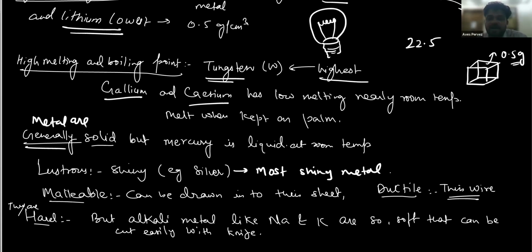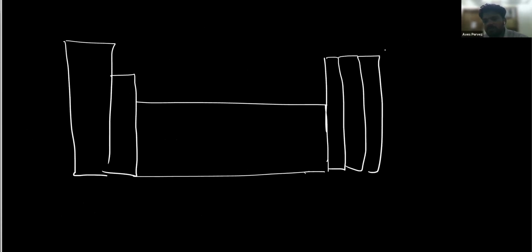Metals are generally hard, but there are some alkali metals. And what are alkali metals? You have studied, you have seen the periodic table. I am sure there is no one in the class who has not seen the periodic table. There are some groups in this table. So there's the first group. In the first group here it is hydrogen. In some periodic tables, hydrogen is written here. It is neither metal nor non-metal.